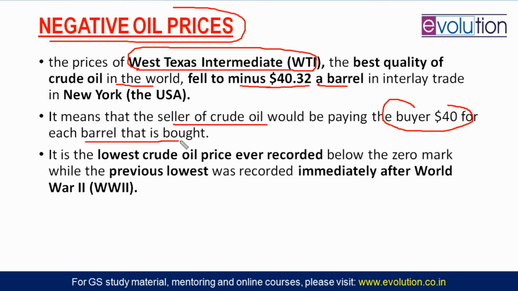You purchase my barrel of crude oil, and if you purchase my oil, I will be providing you $40. So that is negative oil pricing that is happening in West Texas Intermediate, and surprisingly that is the best quality of crude oil in the world. Previously, we had this lowest pricing of oil situation immediately after World War II. Now we have this situation, and surprisingly, this is the lowest crude oil price ever recorded, even lower than the World War II situation, because there was already economic slowdown in the world, and the COVID-19 situation has created a problem that oil demand is very, very less, and that is why we are seeing negative oil prices.